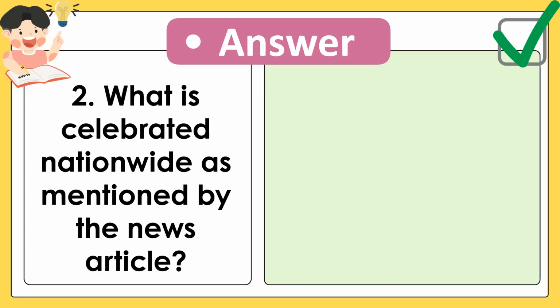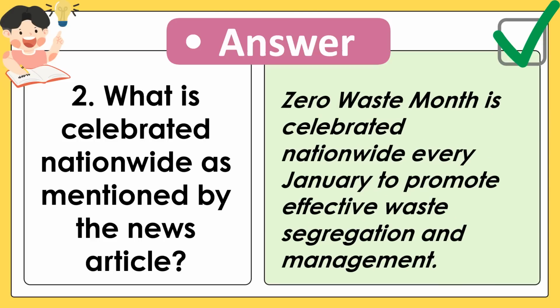Number 2, what is celebrated nationwide as mentioned by the news article? The answer, Zero Waste Month is celebrated nationwide every January to promote effective waste segregation and management.